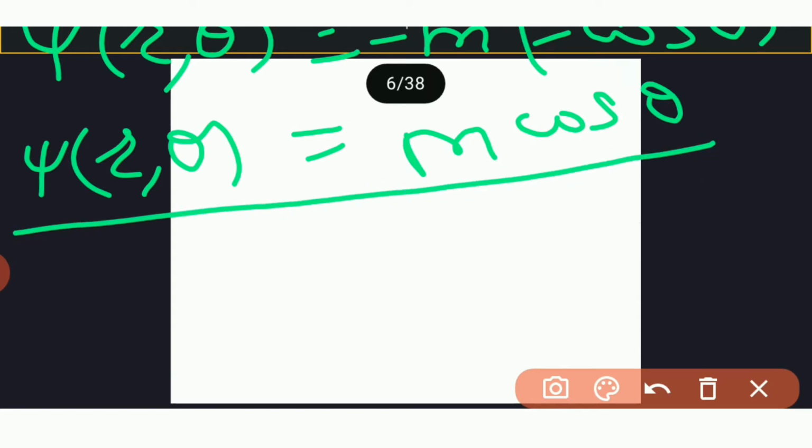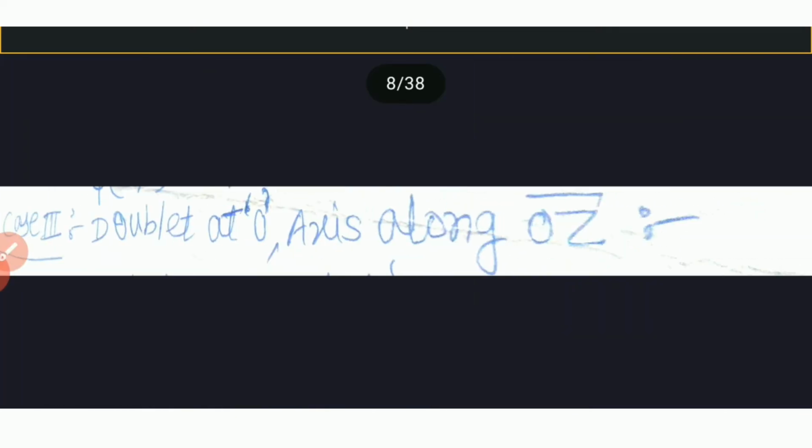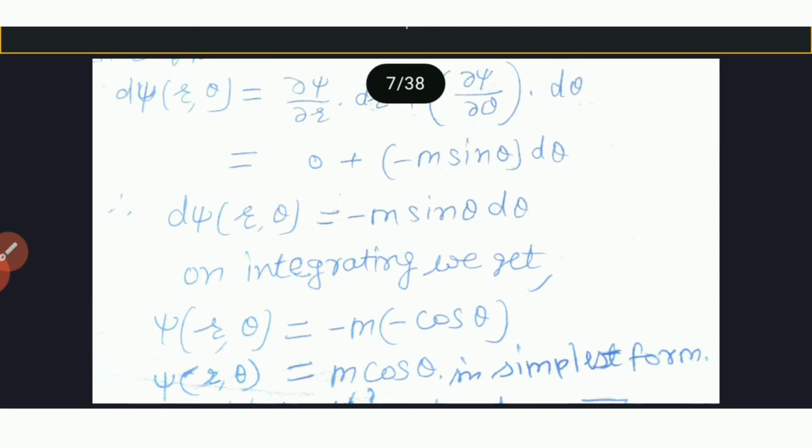Now case third is a doublet at O, axis along OZ bar.